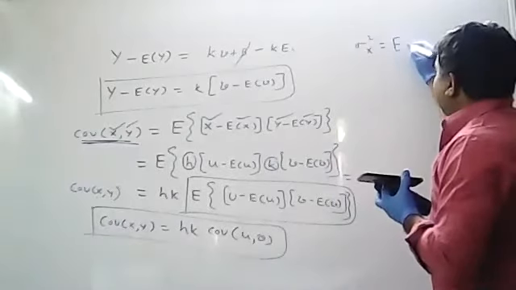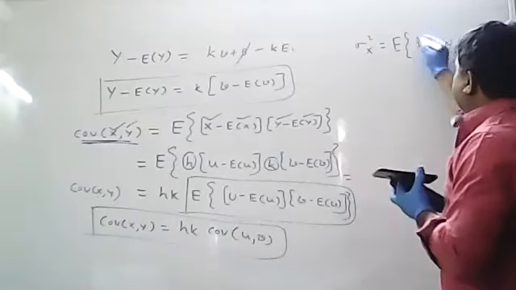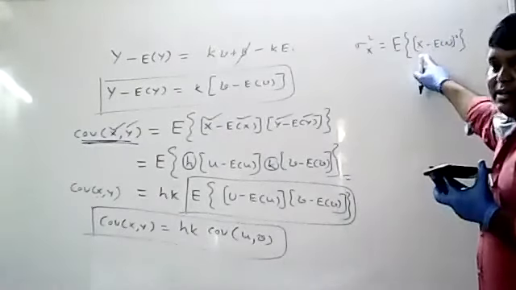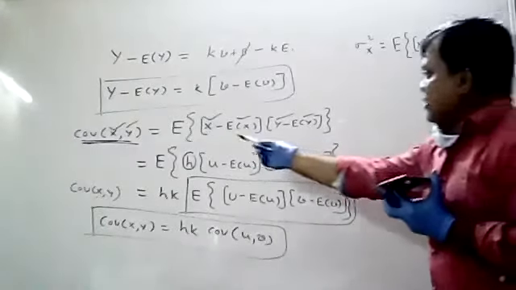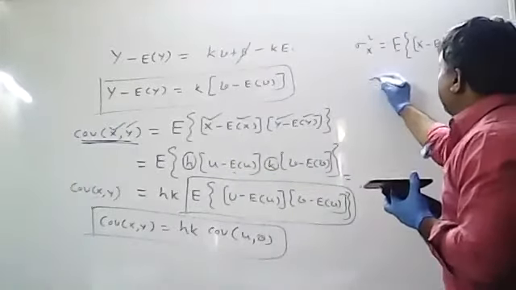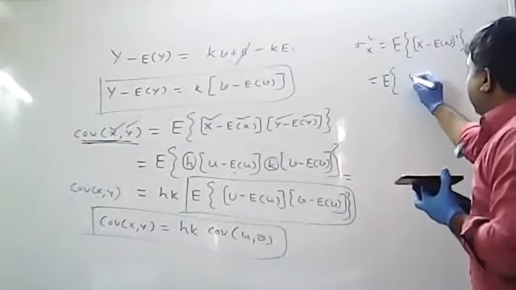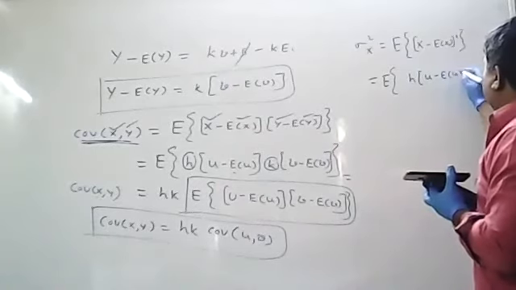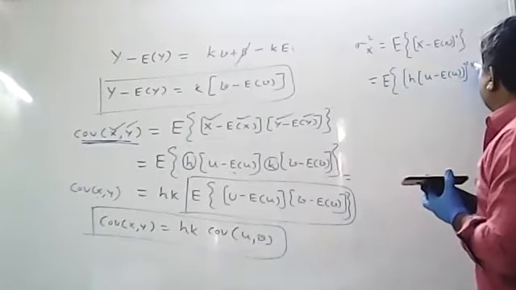What is the sigma square X formula in terms of expectations? The expectation of X minus expectation of X whole square. This is the formula for sigma square X in terms of expectation. Now I know X minus expectation of X is h into u minus expectation of u. So this is the expectation of h into u minus expectation of u, whole square.